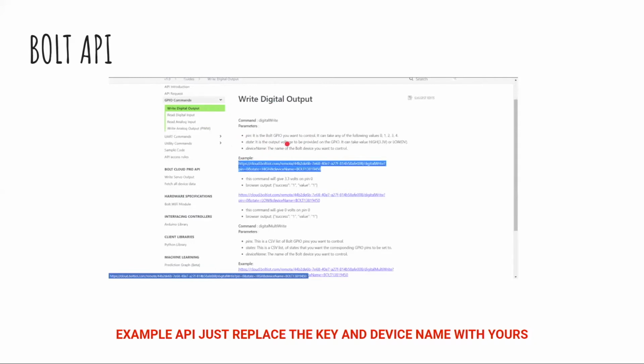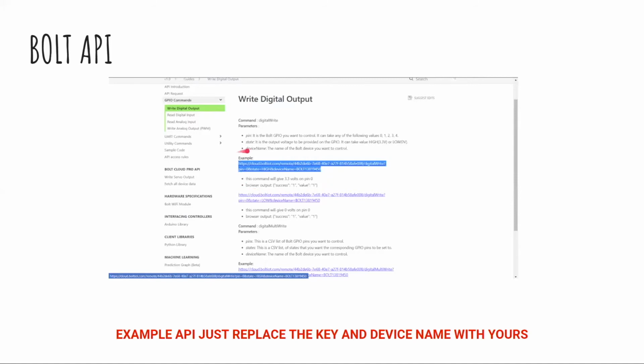Now in this API, you will see that it's in the form of a URL, HTTP cloud bolt remote. So this is called an API. This particular URL, what you are seeing, is called an API. If this API is for turning your light on, and you run it in your browser, your light will be on. If you run the one for light off in your browser, then your light will automatically be off. So this is the work of an API. Running your API in your PC, you are controlling your hardware, and all of this is done with the help of the cloud that we have understood in the previous slides.